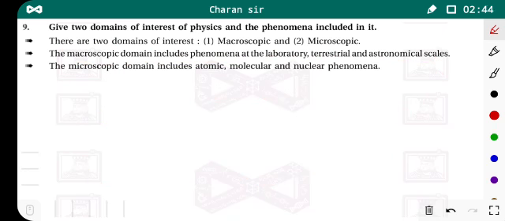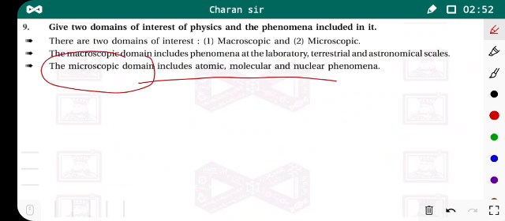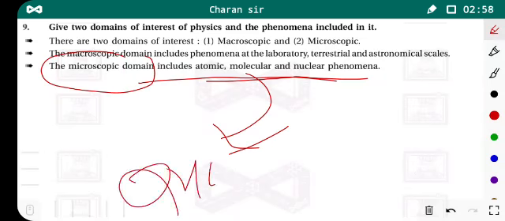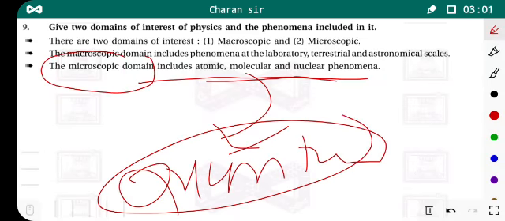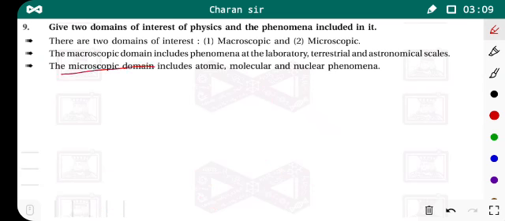Now another branch of physics helps to understand phenomena included in the microscopic domain, such as atomic, molecular and nuclear phenomena. That is known as quantum mechanics. So quantum mechanics is the branch of physics which helps to understand phenomena included in the microscopic domain, such as atomic, molecular and nuclear phenomena.